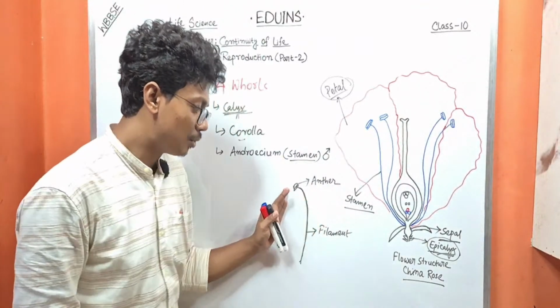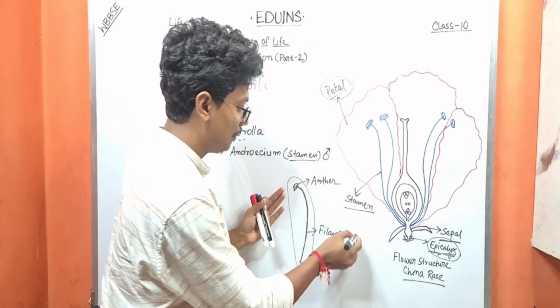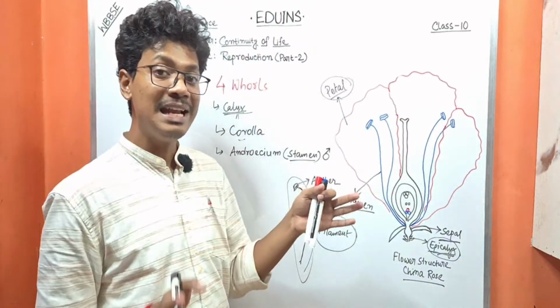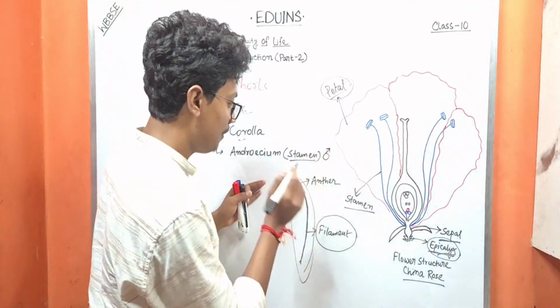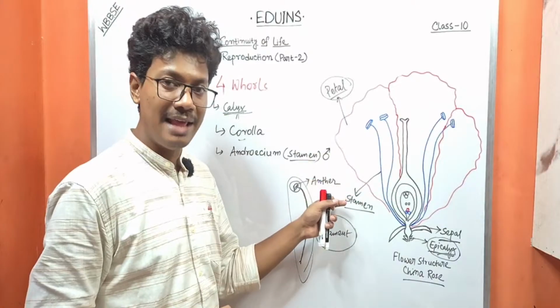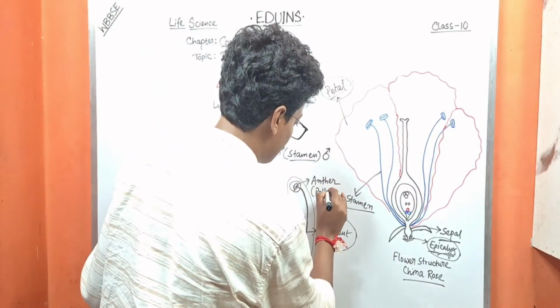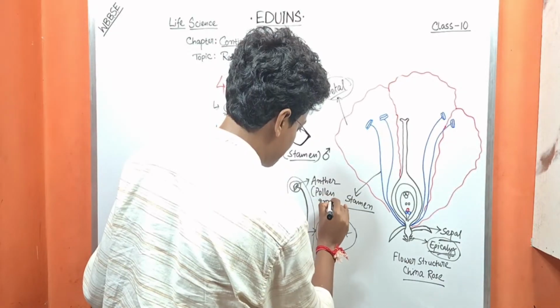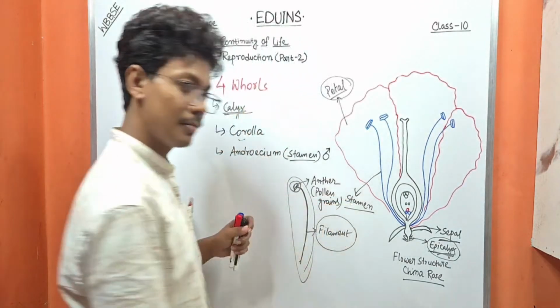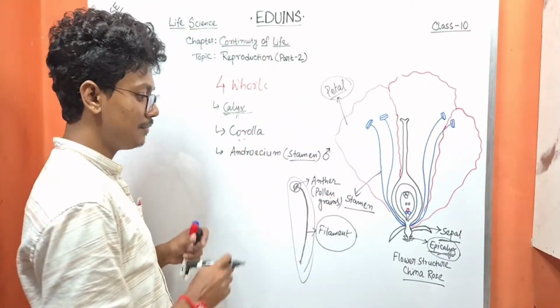So the male reproductive part has two parts: the filament, which is the thread or stick-like structure, and the head, which is known as the anther. The anther contains pollen grains. So this is the male reproductive part.